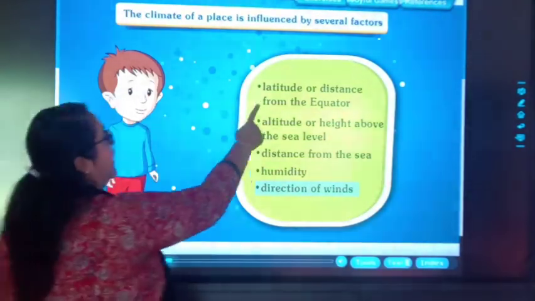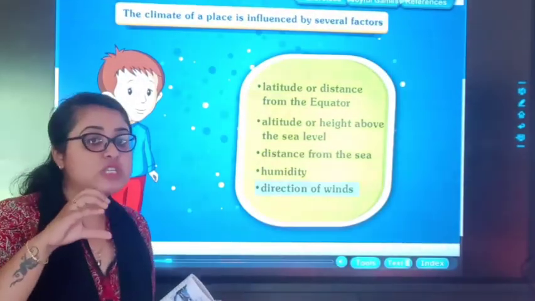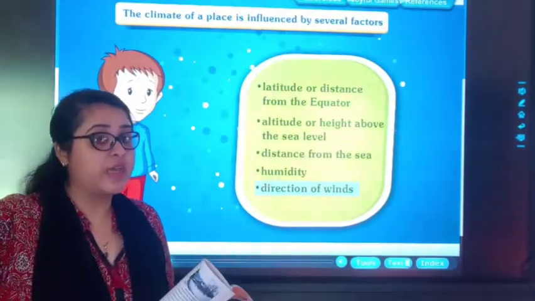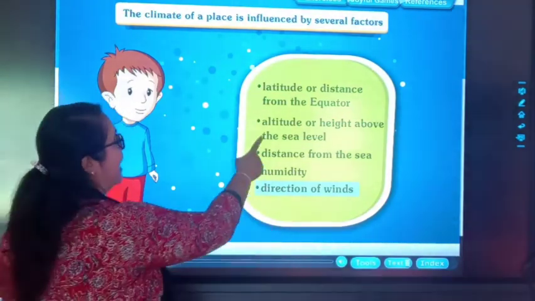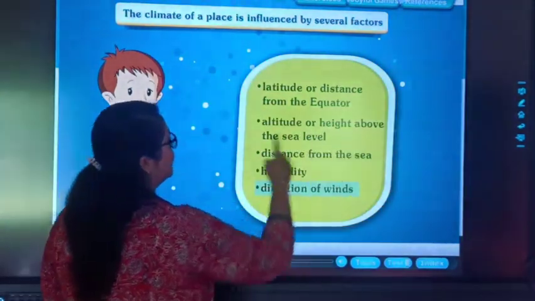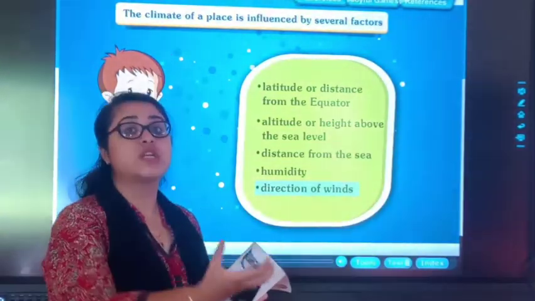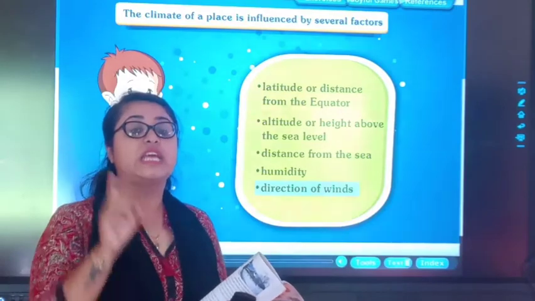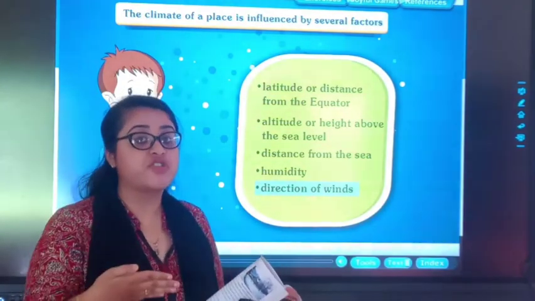Latitude or distance from the equator: which country is at which latitude and what is its distance from the equator. Altitude or height above the sea level. The surroundings and sea level can also affect the climate. It can also affect the rainfall, temperature.